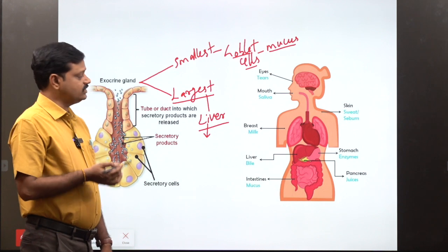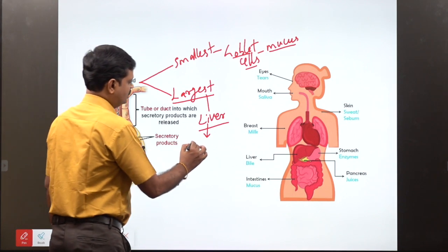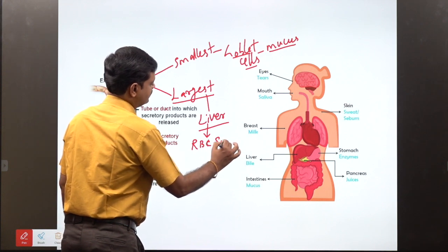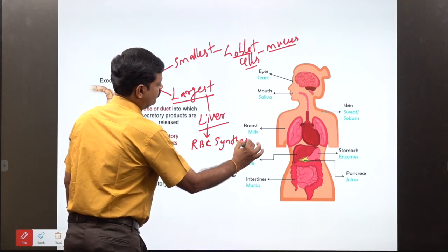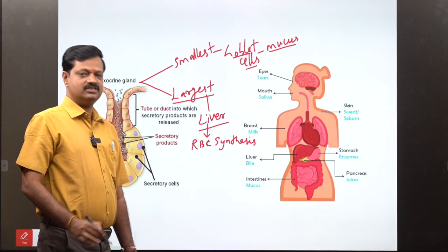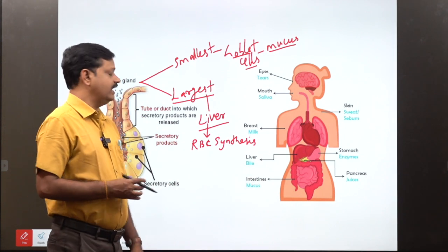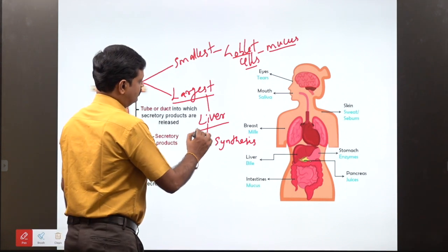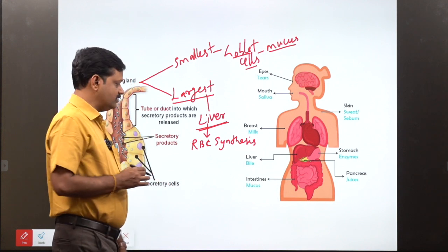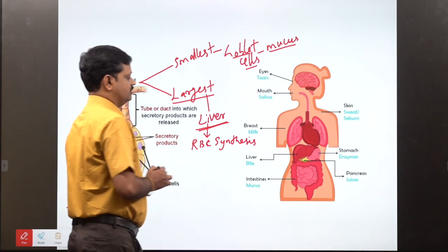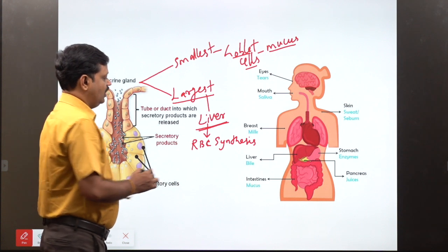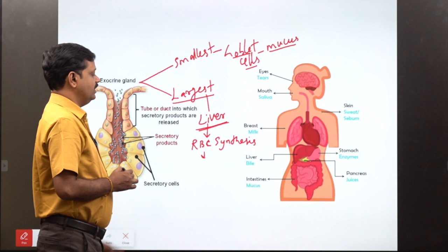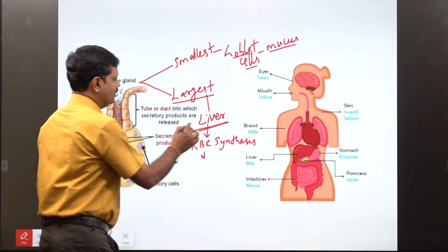So what are the functions of the liver? The liver's function, you know very well, is RBC synthesis. Usually you know RBC synthesis happens in the bone marrow, but in the embryo stage, during fetal development, RBC synthesis happens in the liver, and later the bone marrow synthesizes red blood cells.